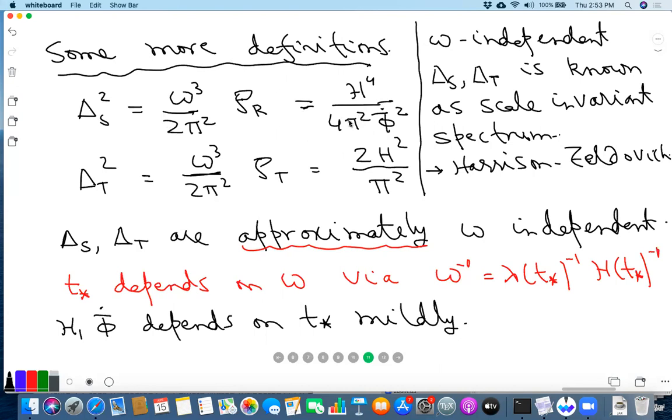Basically the phase space volume is like omega squared d omega, so that's where this omega cube is coming in. If you look at how much volume there is in the phase space between energy omega and energy omega times 1 plus epsilon, that volume is proportional to omega cube. That's why it's natural to have this omega cube.